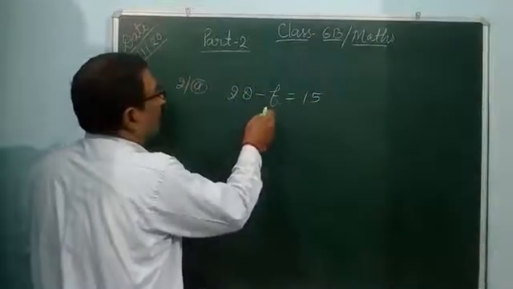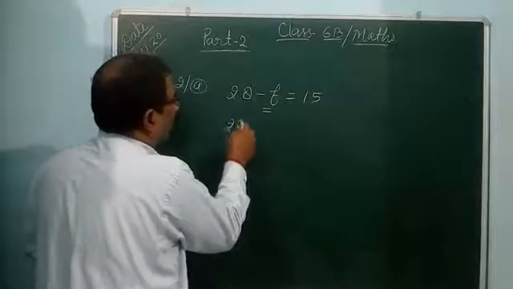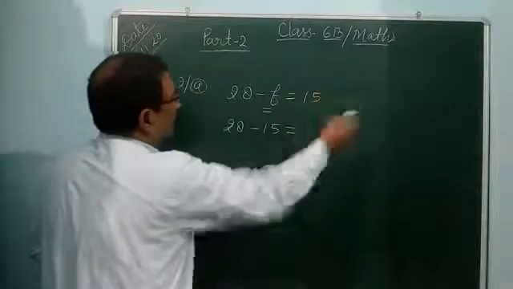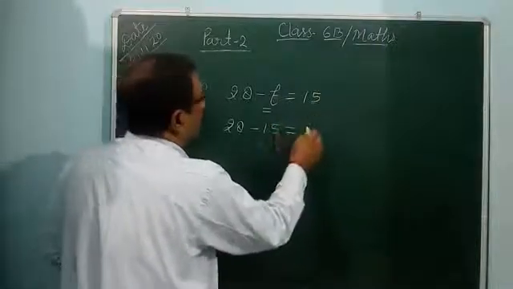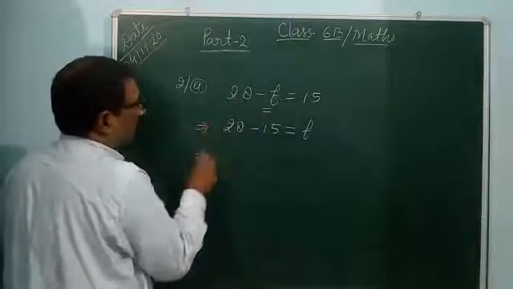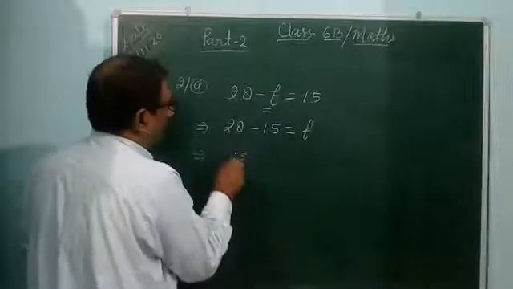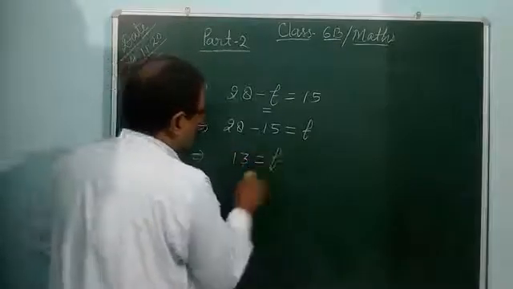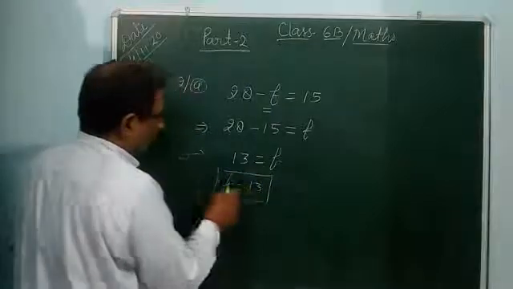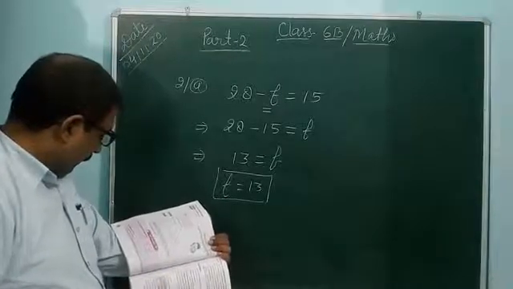You can transfer minus f to this side, and 28 minus 15 is equal to f, it will be plus f on the right side. So 28 minus 15: 8 minus 5, 3. 2 minus 1, 1. 13 is equal to f. Also you can write f is equal to 13. So here f is equal to 13, it is the answer. So you can solve this like that.